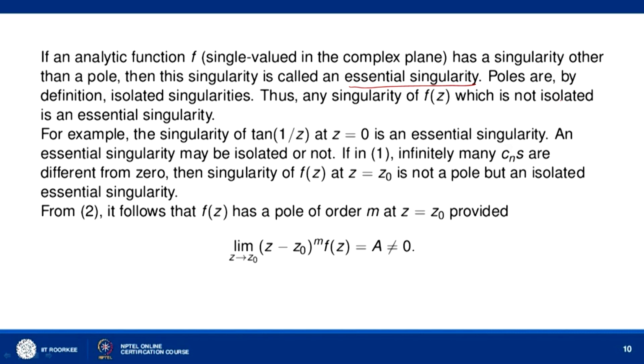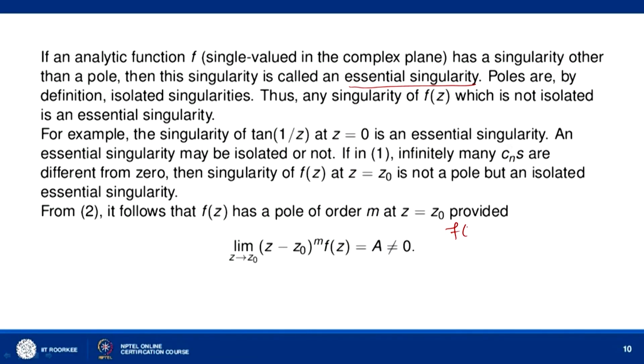Now, for example, consider the singularity of tan 1 by z at z equal to 0. Let us look at tan 1 by z. So, f(z) equal to tan 1 by z can be written as sin 1 by z over cos 1 by z. Now, singularities of tan 1 by z will be given by wherever cos 1 by z is 0. So, cos 1 by z equal to 0 implies 1 over z equal to (2n plus 1) by 2 into pi, where n is equal to 0, plus minus 1, plus minus 2 and so on.